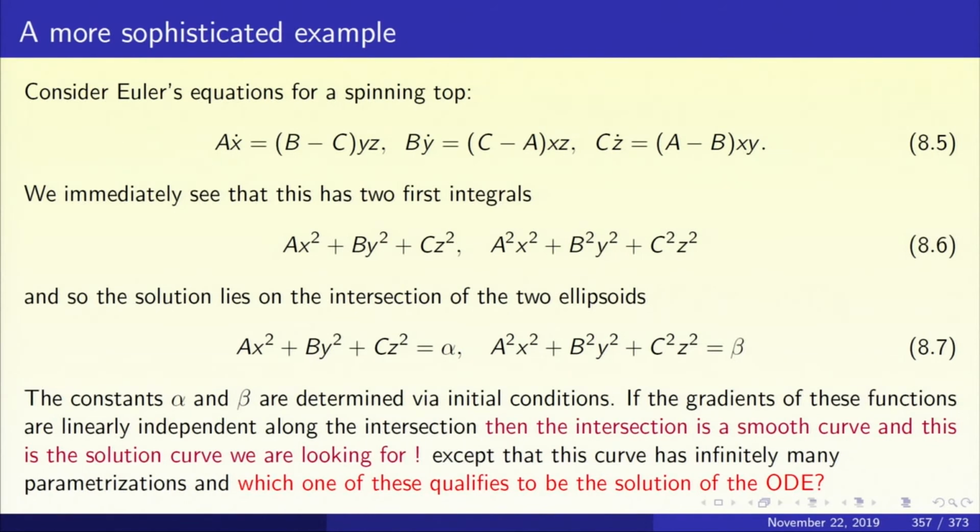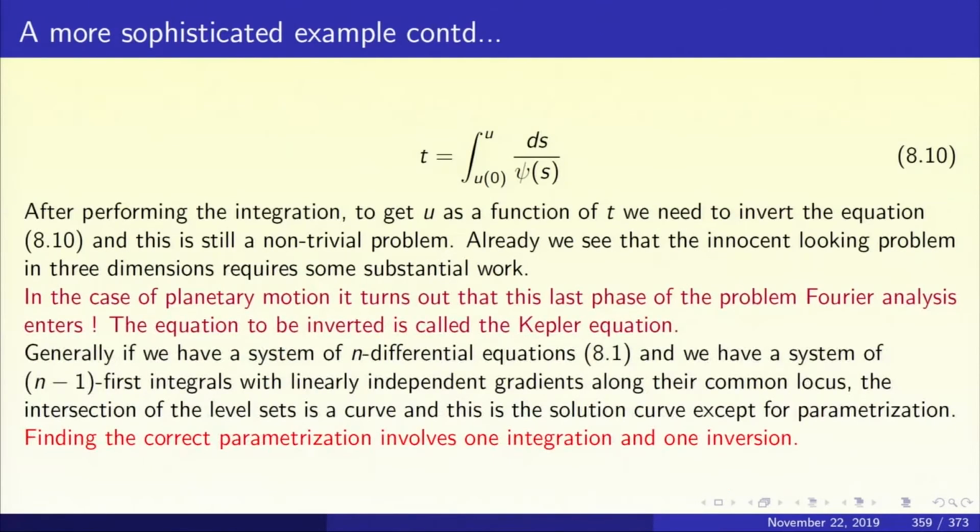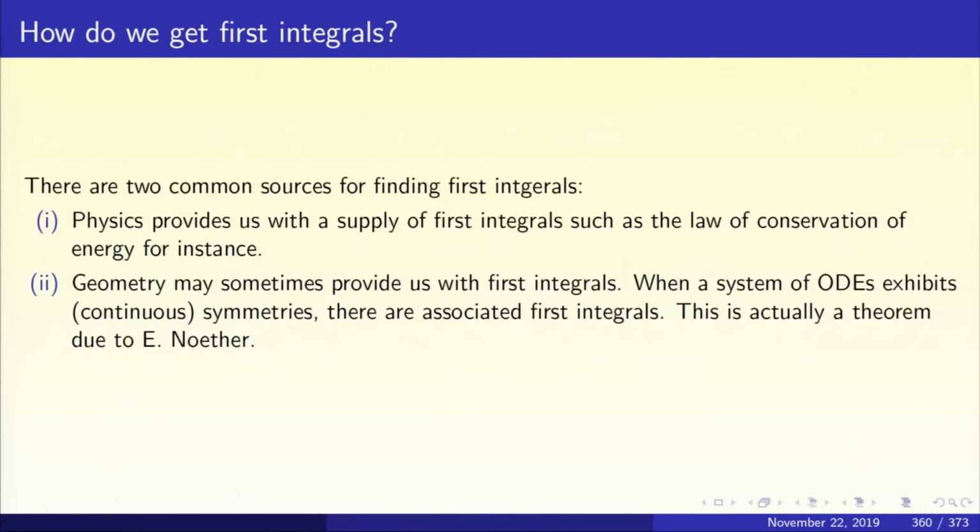What about A squared x squared plus B squared y squared plus C squared z squared? It is the magnitude of the angular momentum. The magnitude of the angular momentum is going to be conserved, and so that is 8.6. So physics usually gives us a supply of first integrals, such as the law of conservation of energy, for example. The other source of first integrals is geometry. Geometry may sometimes provide us with first integrals.